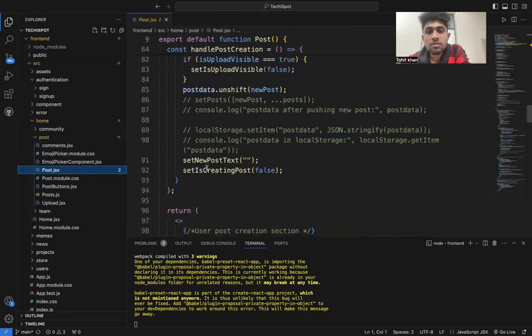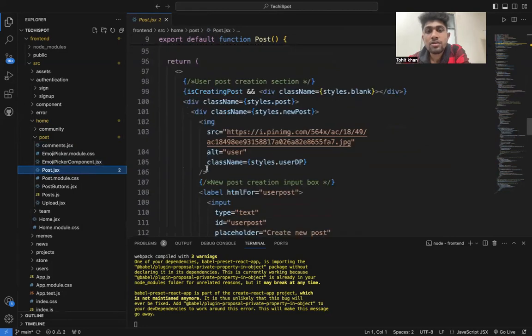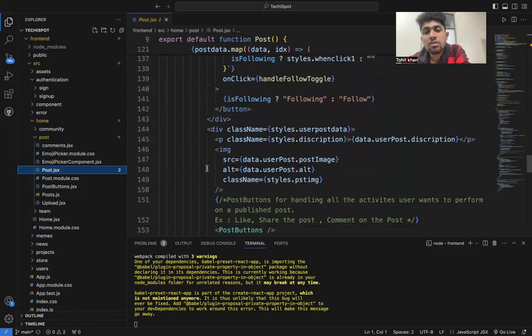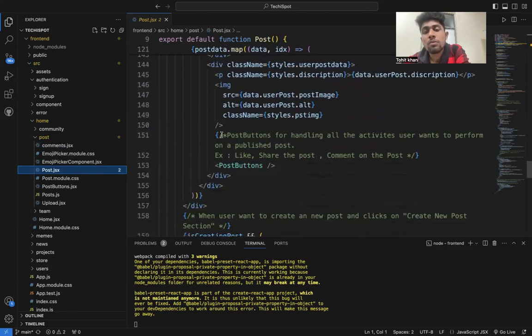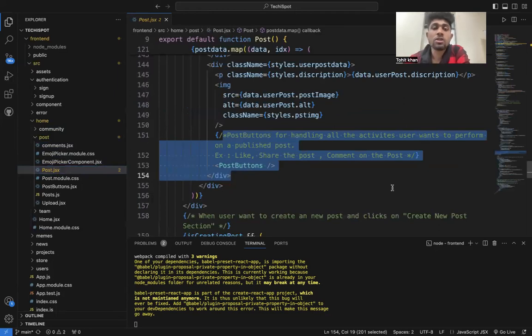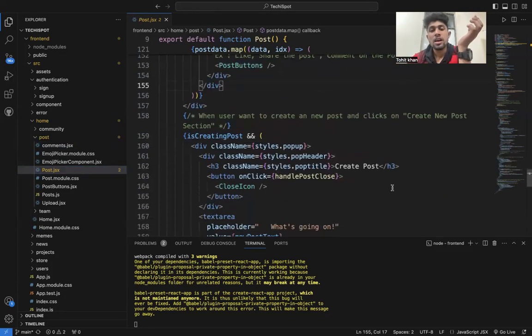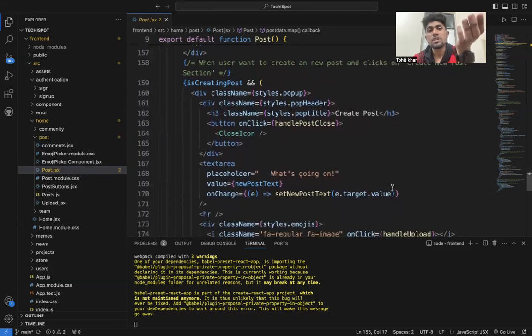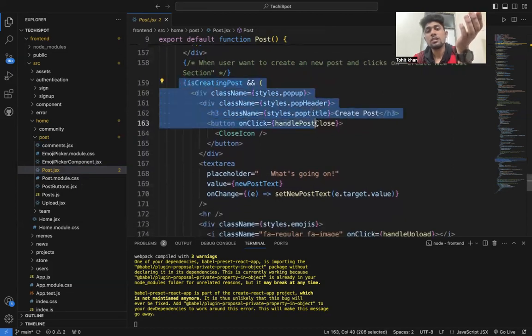In it we take all the post user and user details, all my data, and the post buttons handle all the activities the user wants to perform on a public post, like sharing the post or commenting on it. When the user wants to create a post, they check the create new post section.